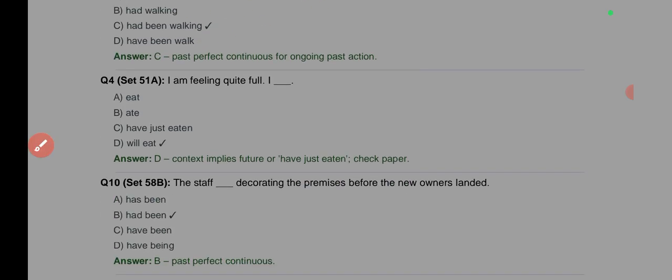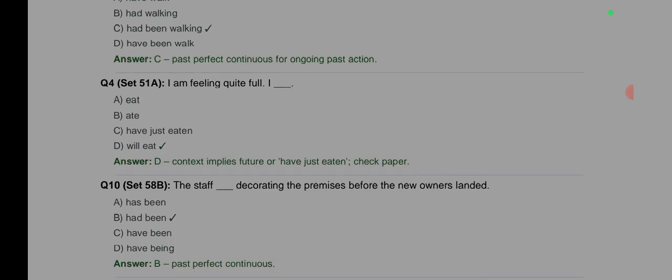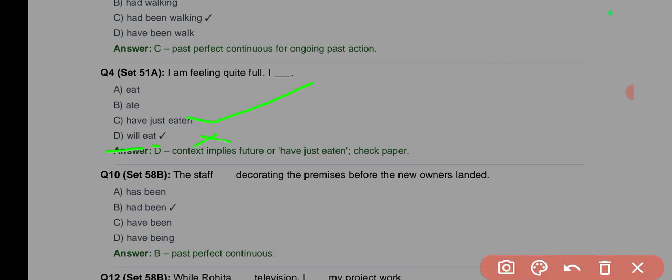I am feeling quite full. I dash. Okay, now if you are feeling quite full, I eat? No. I ate? No, I have just eaten. That's the correct answer. So maybe even this will substantiate my claim that there are some errors in the answers that they picked, because this does not even make sense.